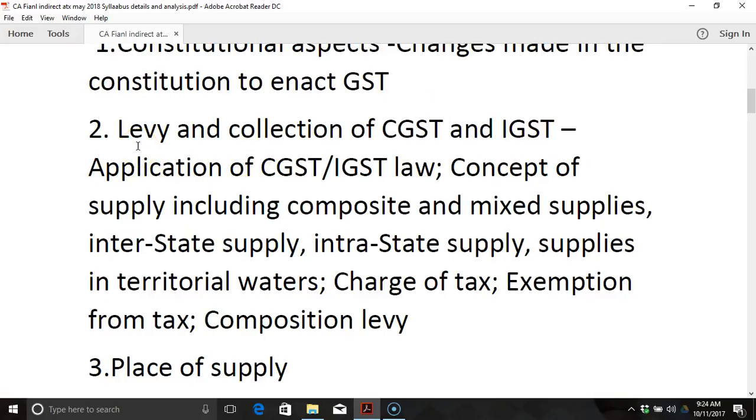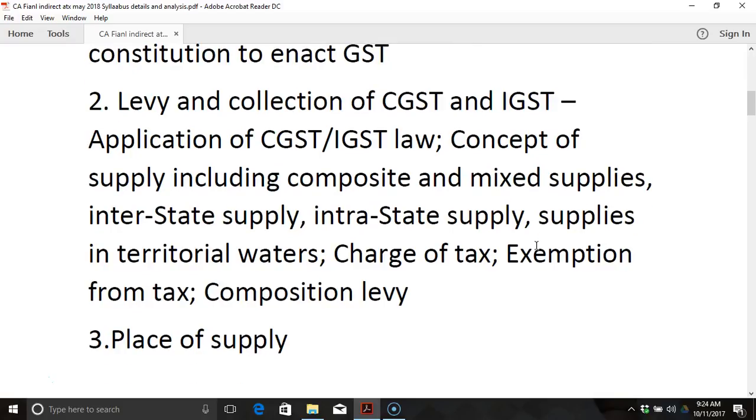The second chapter is with regard to levy and collection of CGST and IGST, that is, application of CGST or IGST law, and the concept of supply with regard to composite and mixed supplies. Composite and mixed supply is a very important concept. The next is interstate supply. Interstate supply attracts IGST and intrastate supply attracts CGST plus SGST. The next is supplies in territorial waters and charge of tax, exemption from tax and composition levy.